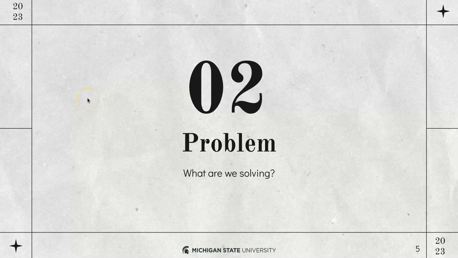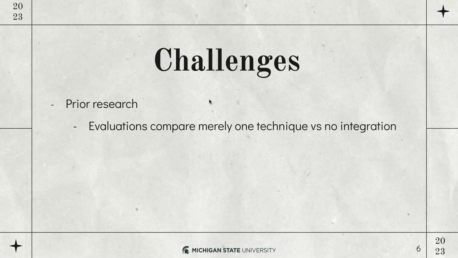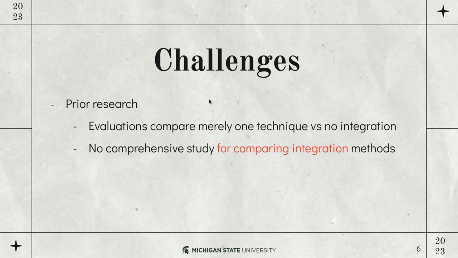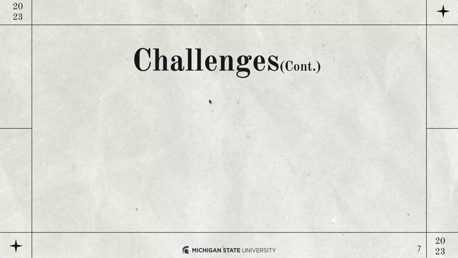Okay, so what is the problem with this set of solutions on knowledge integration methods? The prior research in this direction has usually evaluated their methods against no integration methods. So for instance, someone has proposed a knowledge integration method and they have only evaluated scenarios where the knowledge integration method is there versus when it's not there. Which means that we have no comprehensive study for comparing integration methods with each other. And so we have no comparative analysis on the advantages, disadvantages, and the usages of each of these methods.